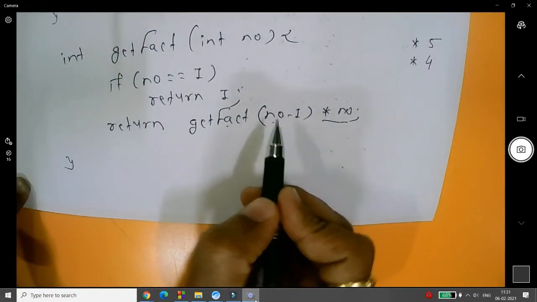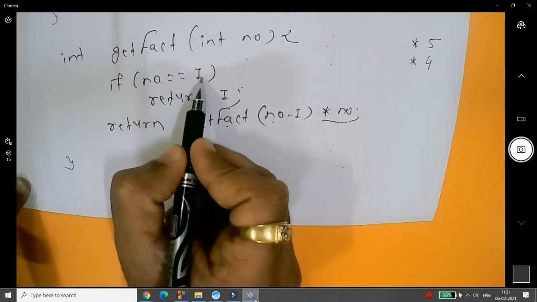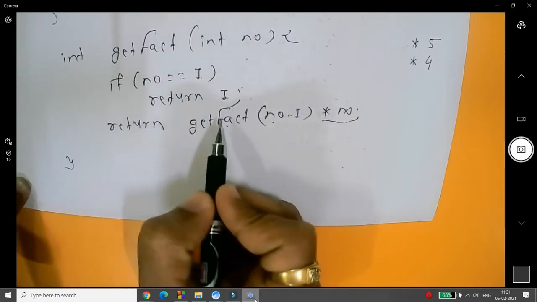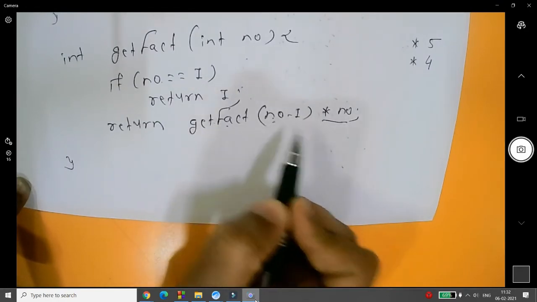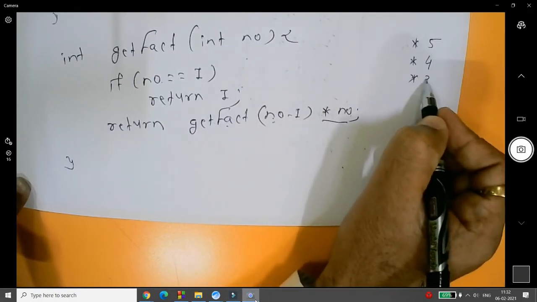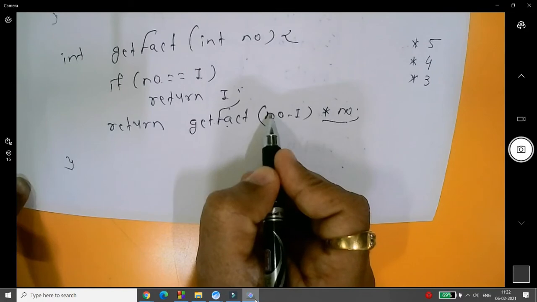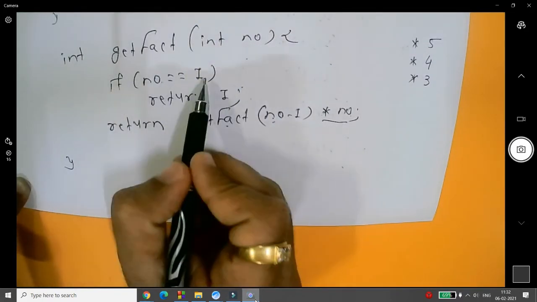4 minus 1 will be passed over here. That will be 3. Is number equal 1? No, it is 3. Then get factorial of 3 minus 1 will be called, but multiply by 3 will be in your stack. So 3 minus 1 will be 2. 2 will be passed over here. Is number equal 1?